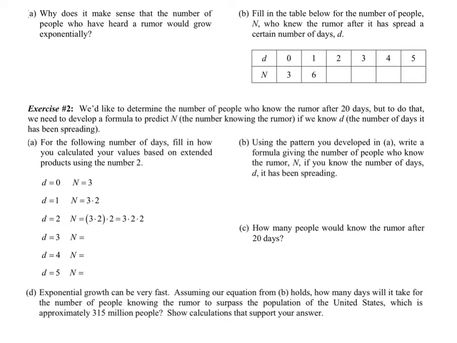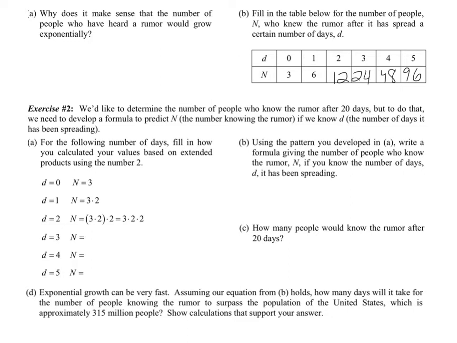B. Now fill in the table below for the number of people N who knew the rumor after it was spread a certain number of days, D. So on D, 0 days, 3 people knew the rumor. And then it doubles each day after. So on day 1, it's 6. On day 2, it's going to be 12. On day 3, it's going to be 24. On day 4, it's going to be 48. And on day 5, it's going to be 96. If you can see, in 5 days, it grew rapidly all the way up to 96 people.